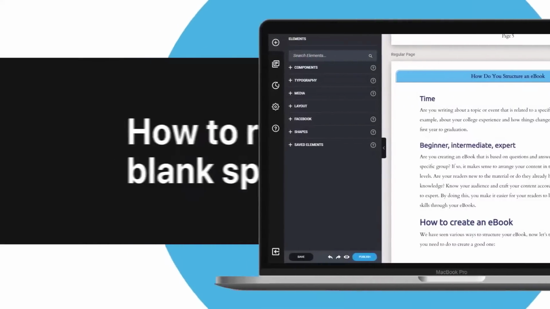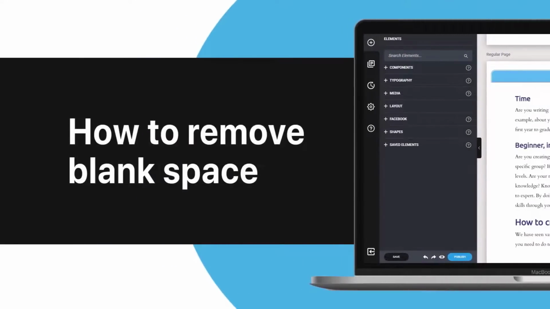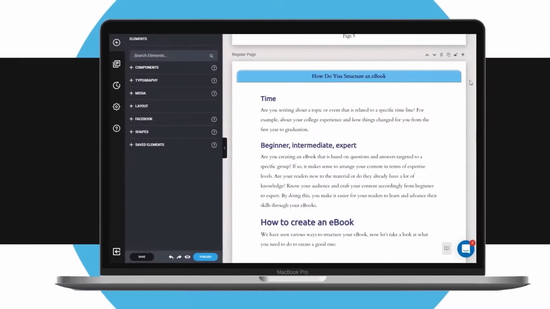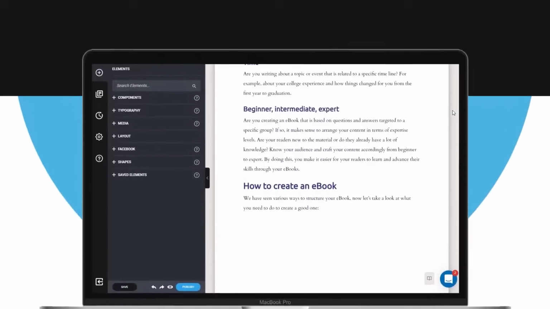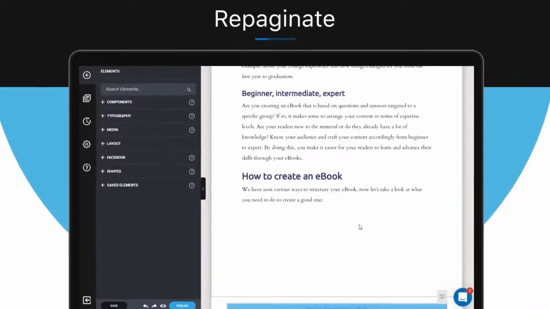How to remove blank space. In this video, you'll learn how to remove blank space in your ebook. If you need to remove blank space on any page in your ebook, all you need to do is select